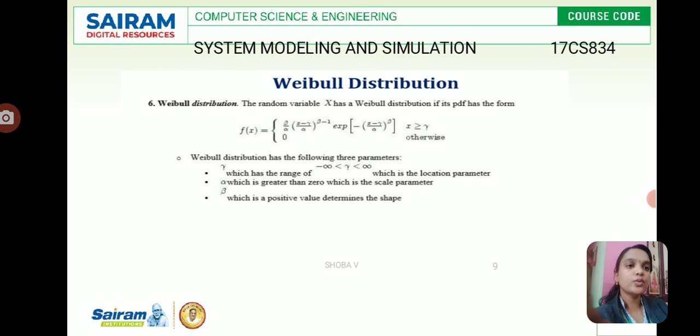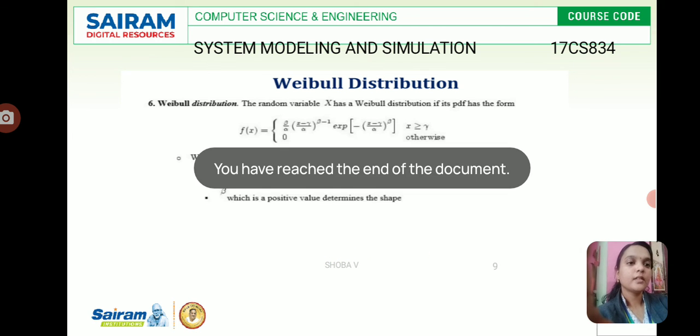Based on the condition x greater than or equal to gamma, we use the formula, else we use 0. Once the value is greater than 0, we can use alpha as the scale parameter, and beta, a positive value, determines the shape. Thank you.